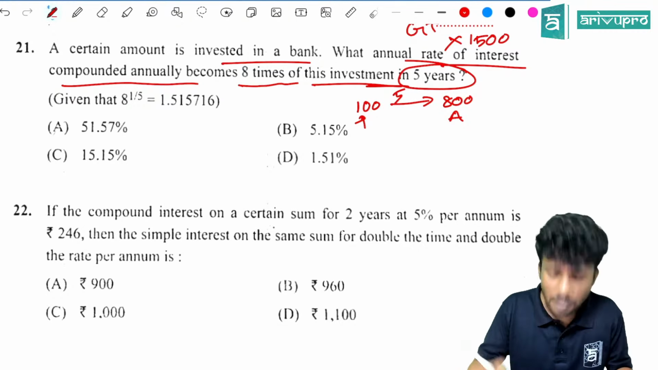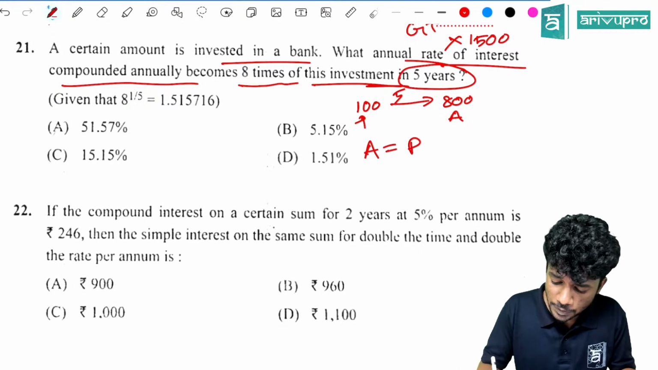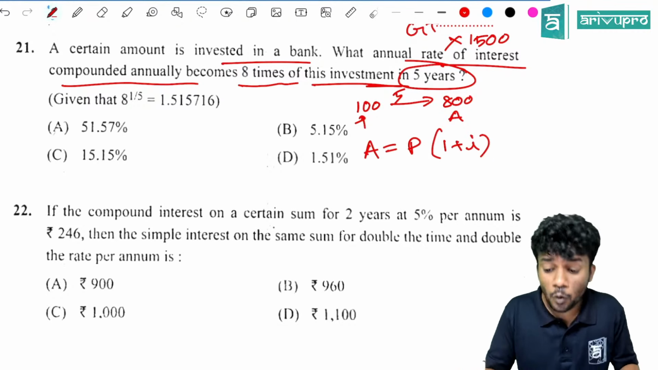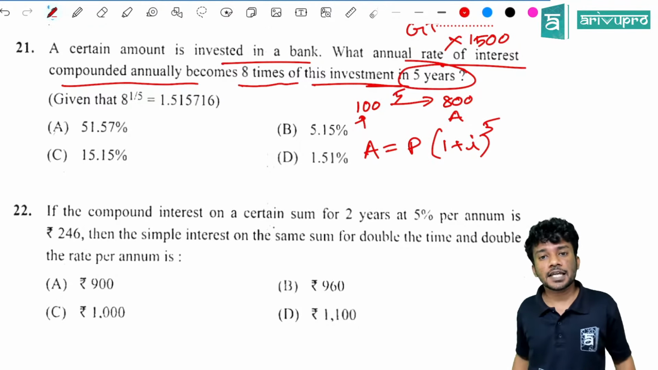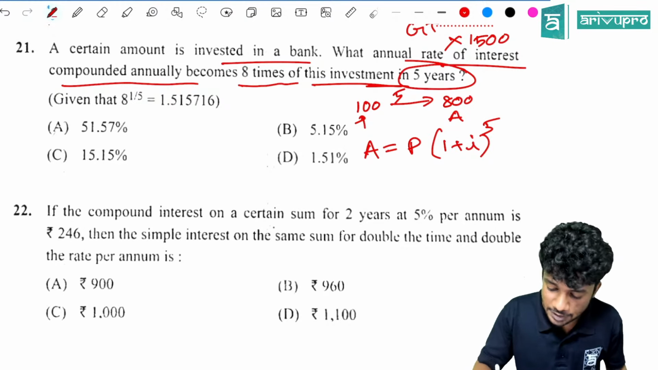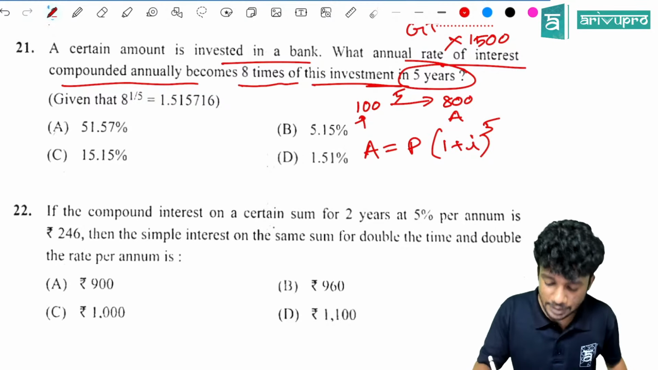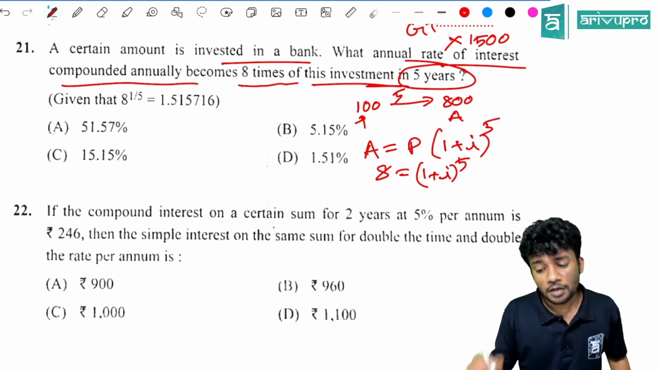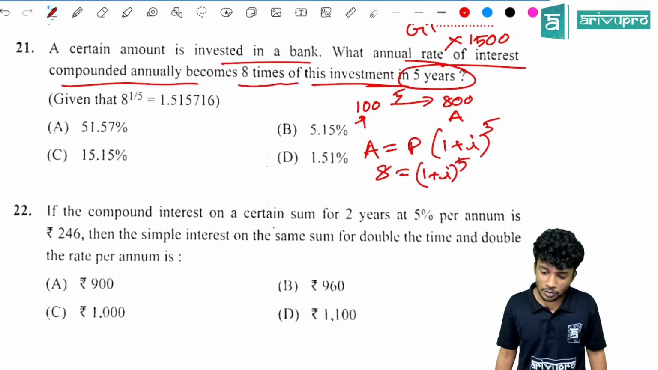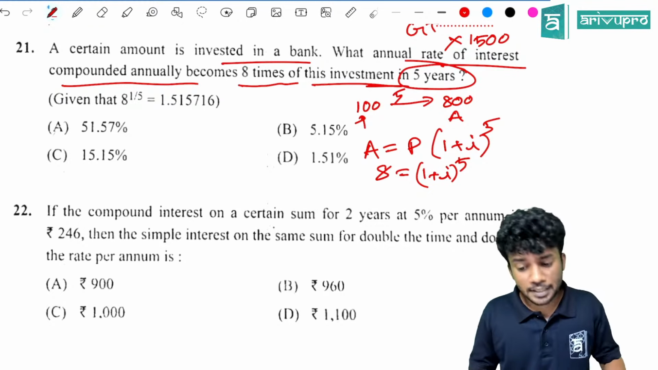Yes, we can use it. What is the formula? A is equal to P into 1 plus I, the whole raised to how much? N is how much here? 5 years. Yes. Then A is 800, then P is 100, so it will cancel off. 8 is equal to 1 plus I, the whole raised to 5.